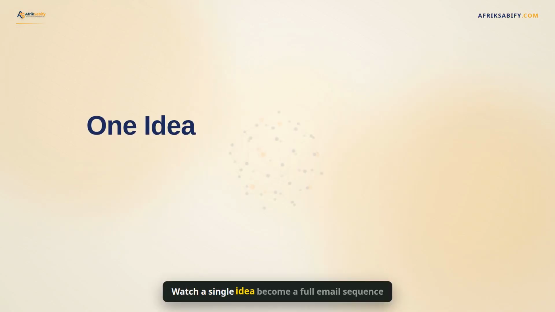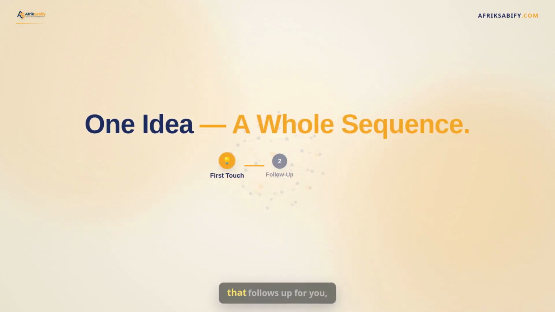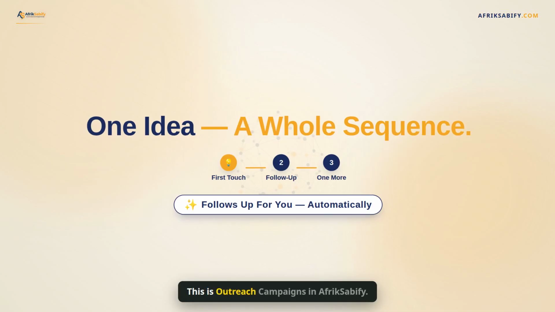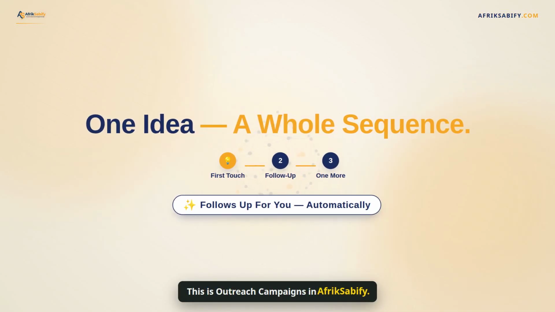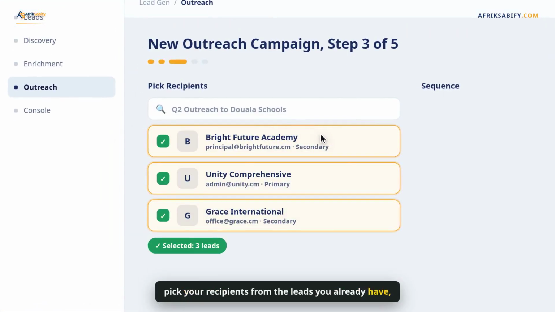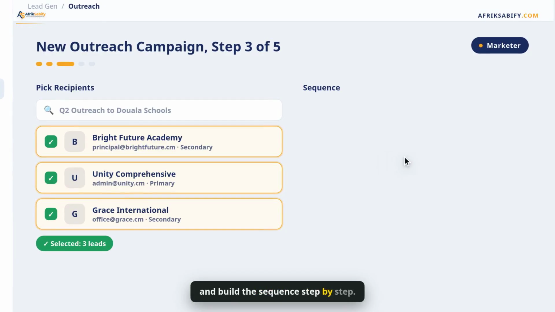Watch a single idea become a full email sequence that follows up for you automatically. This is outreach campaigns in AfrikSabify. Start a campaign, pick your recipients from the leads you already have, and build the sequence step by step.